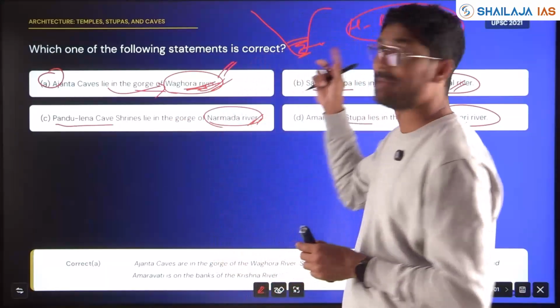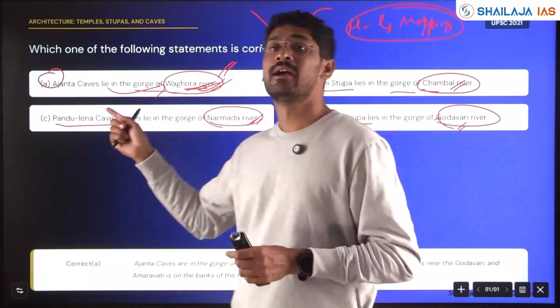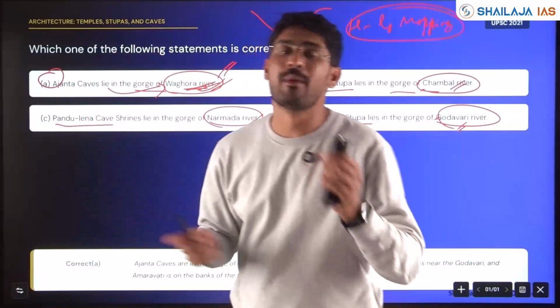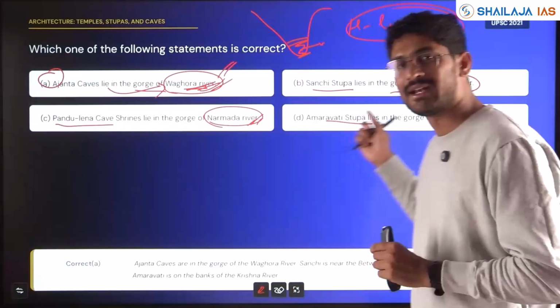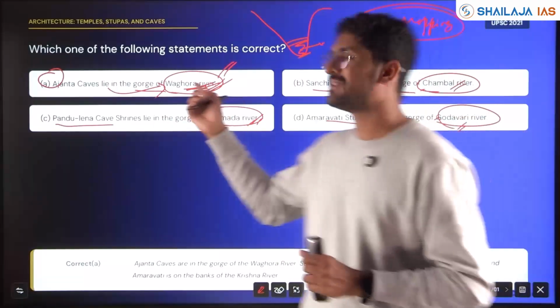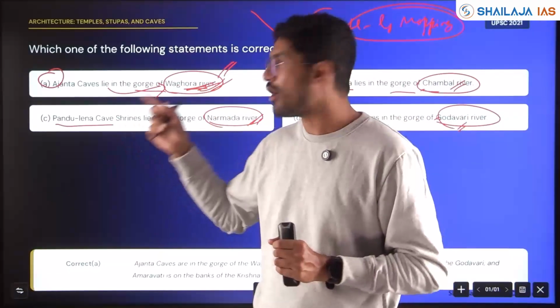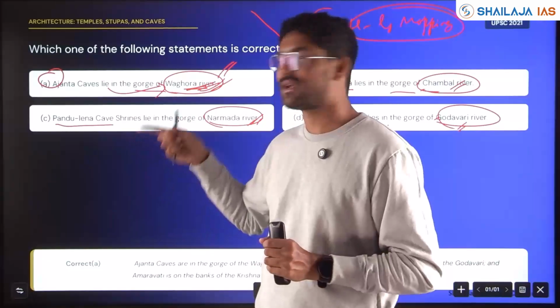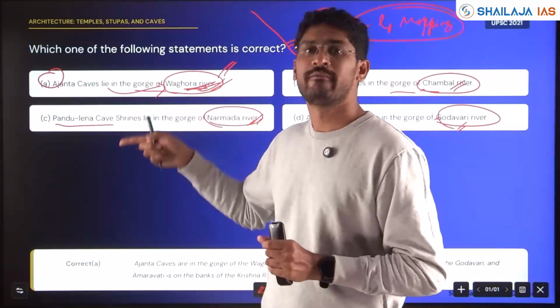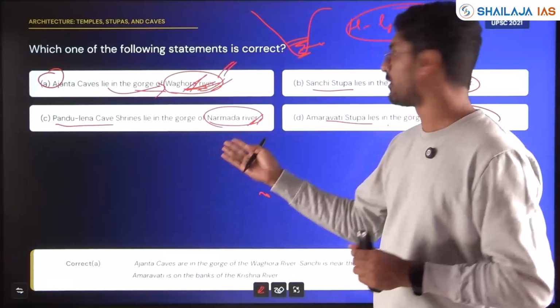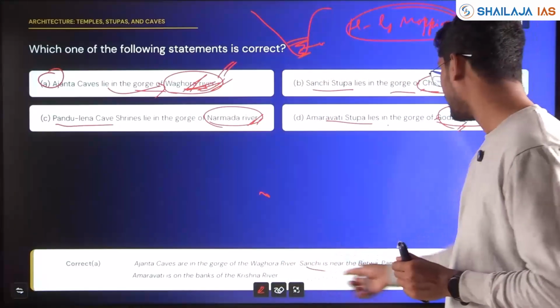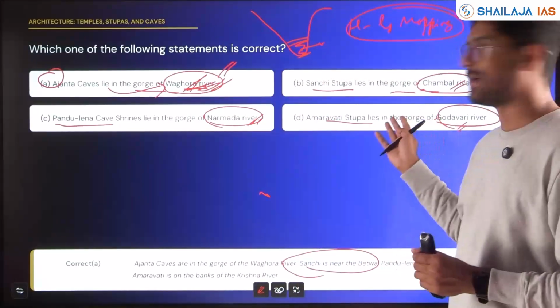Yes, you have to do mapping. If you have not done mapping, how will you go through the answers? In some questions UPSC will give a hint. All these three are prominent major rivers. This is a tributary river and not well known, and the examiner took efforts to find the correct answer and put it for the Ajanta caves. For others, he has done it wrong. Sanchi Stupa lies on the Betwa, not the Chambal River.